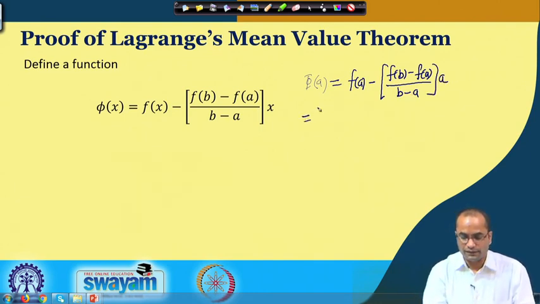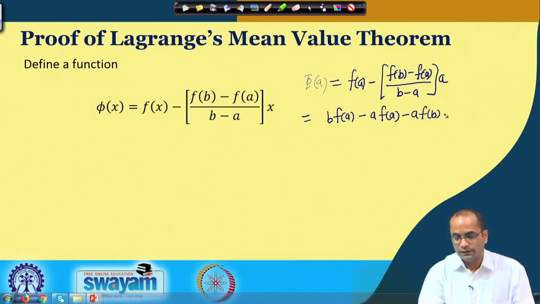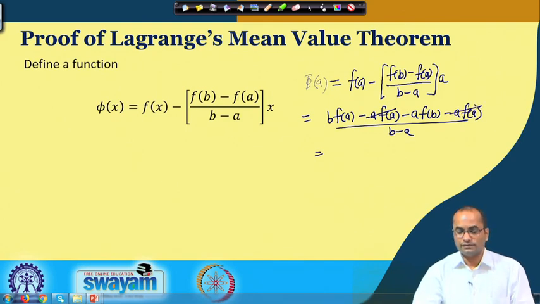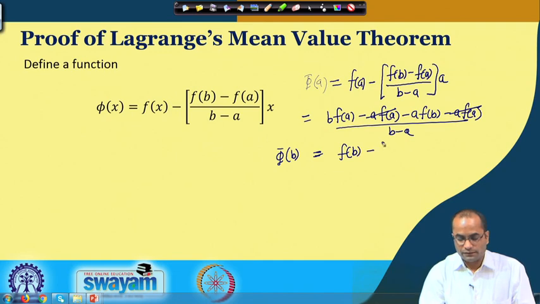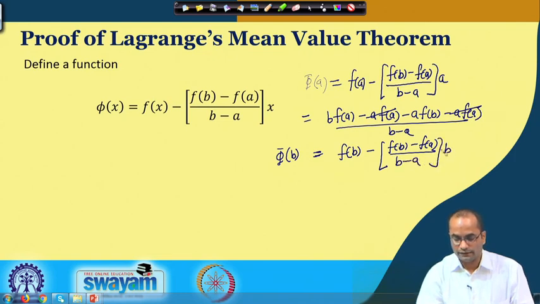So, if I simplify, this will become B f A minus A f A and then minus A f B plus A f A, divided by B minus A. So, this A f A will get cancelled and then we will get B f A minus A f B over B minus A. And now, if I compute here f B, so here you have f B minus this quotient (f B minus f A) divided by B minus A, and then here B.